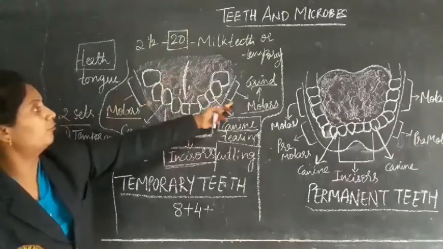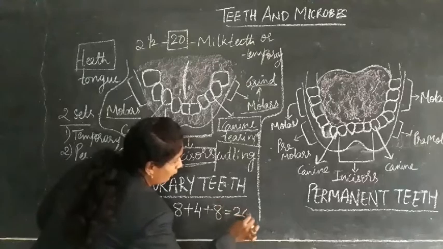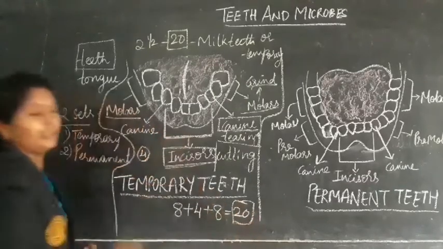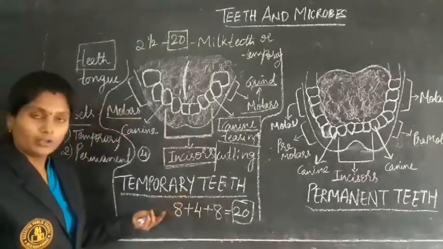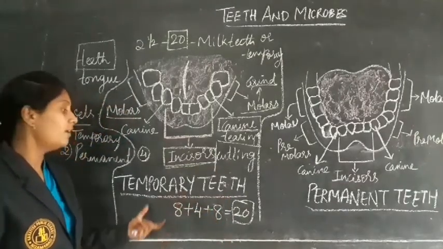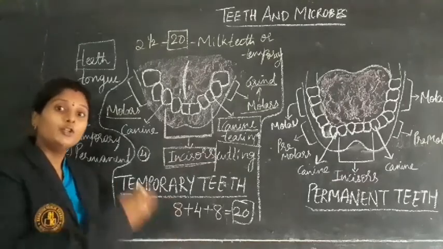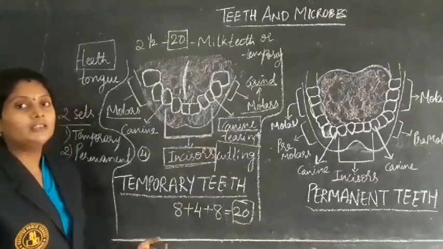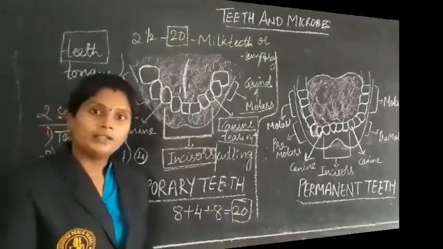So 2 plus 2, 4. 4 plus 4, 8. So it is equal to 20. These 20 we call milk teeth, and they are also called temporary teeth. But once these teeth are gone, we can get new teeth in the place of these temporary teeth. This is all about the temporary teeth.